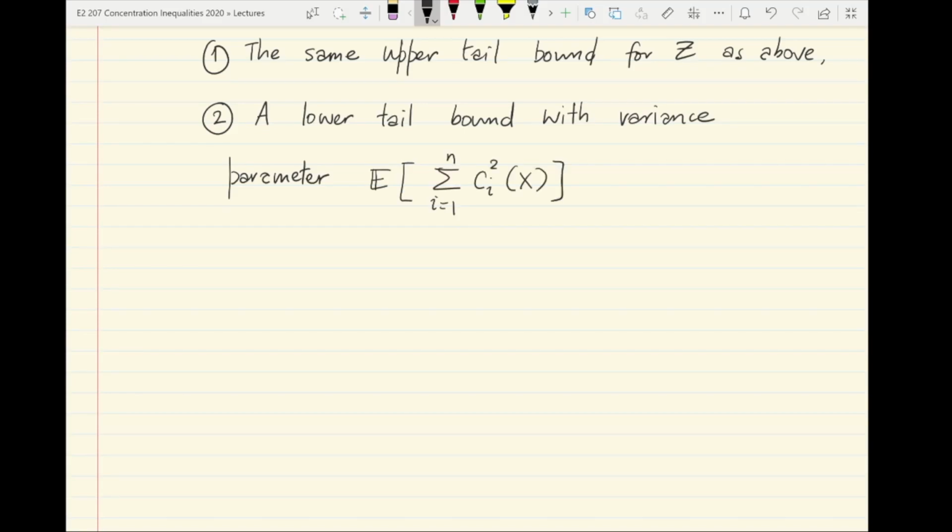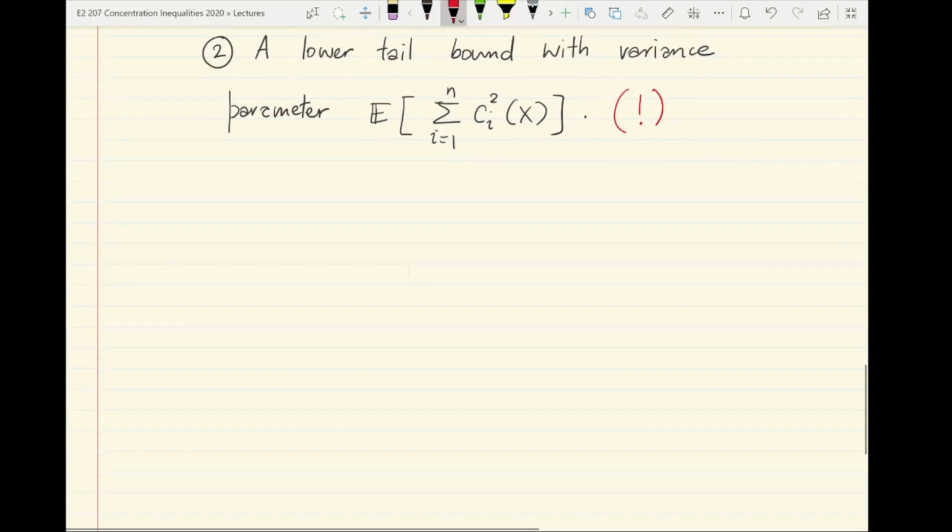Not even the supremum value of the sum of ci square x over all x, but in fact a potentially much smaller parameter, which is only the average value of the sum of ci square x, without any extra effort. So this is what the transportation method allows us to show.